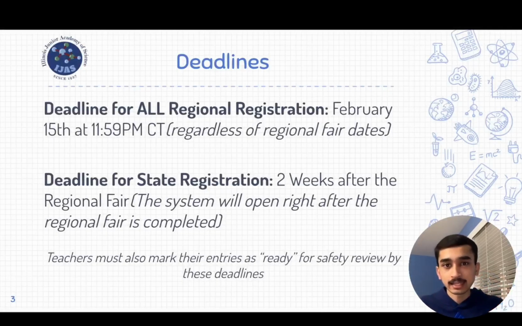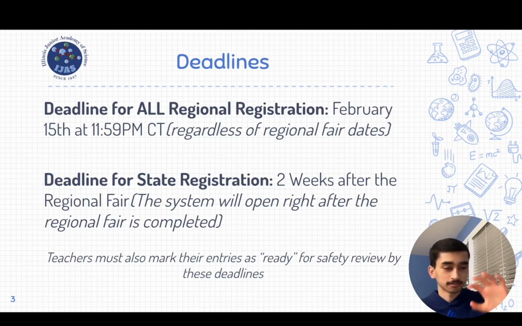Now, in terms of deadlines for all of this registration, the deadline for all regional registration for students across the state is going to be February 15th at 11:59 p.m. Central Time. This is regardless of regional fair dates, of school fair dates. Every single student across the state must submit their regional registration by February 15th at 11:59 p.m. Now, that's why we strongly encourage you to hold your school fairs, for the schools that do hold school fairs, a lot earlier than that to make sure that your students have enough time to proactively register for their regional fair.